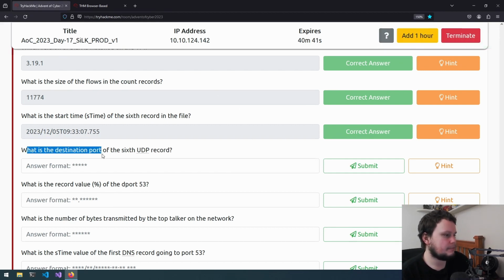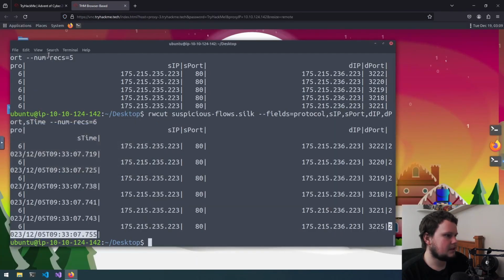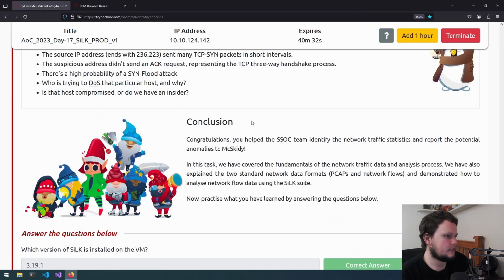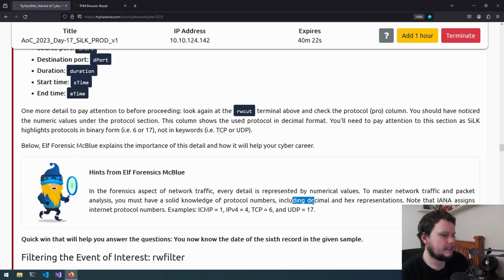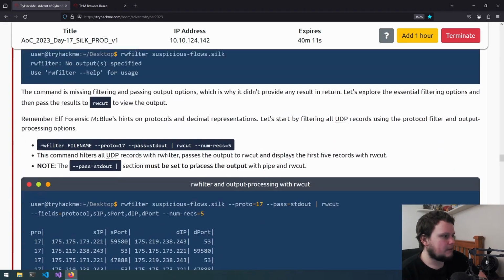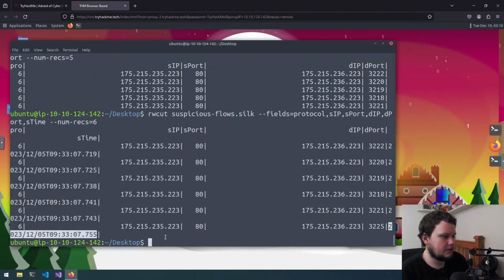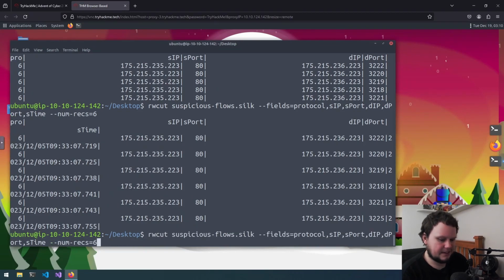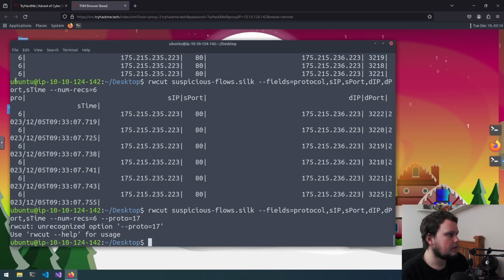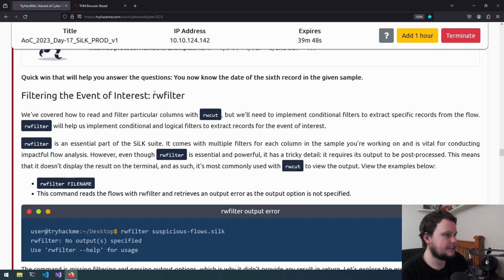And what is the destination port of the 6th record, UDP record? So UDP was 17, was it? Okay, yeah, UDP 17. And scrolling down from here, we can see we can actually pass in options for our specific value types. So we'll rerun that, and I think we could do --proto=17. Nope, is that wrong? Okay, so that's for our filter, so we'll need to continue reading a little bit.